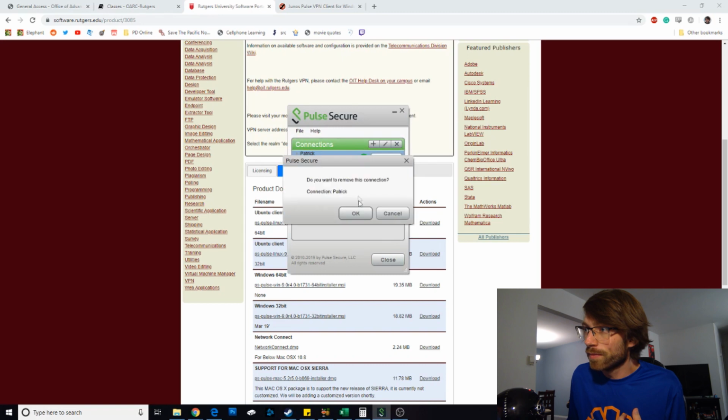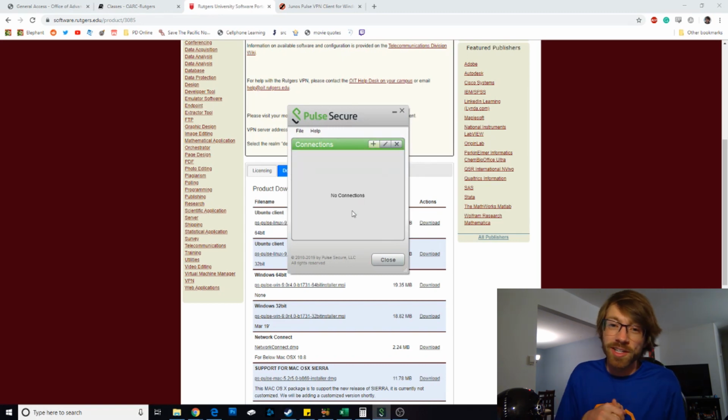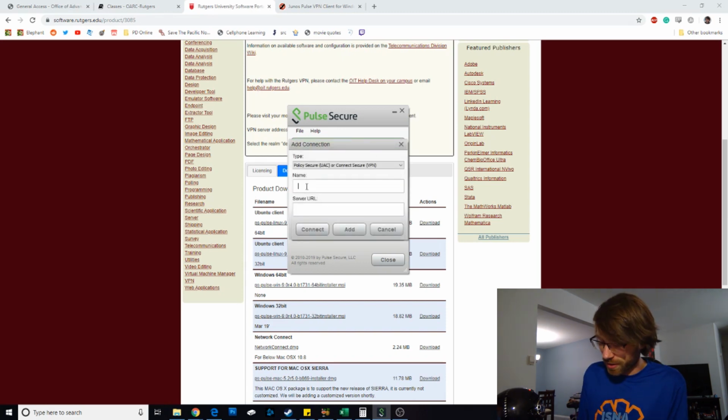Oh, let me get rid of that. It'll say no connections when you first open it, and then we need to hit this little plus. The name can be anything. That's just for our benefit. I'm going to put my name because I like it so much.